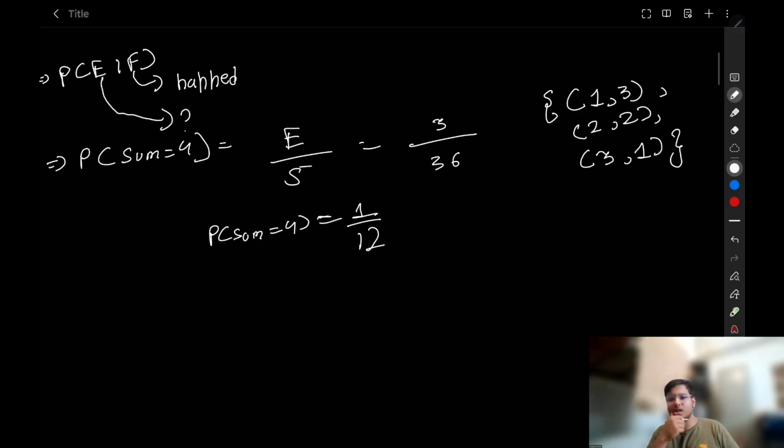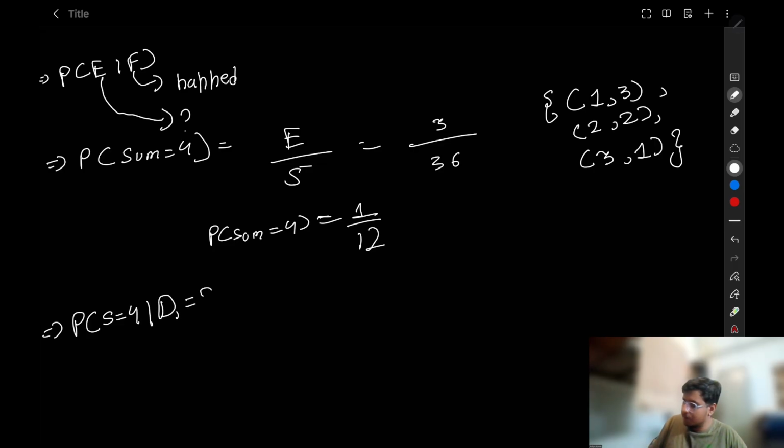Now let's twist this question a little bit. What is the probability that the sum is equal to 4 given that the first die is 2? Probability that sum equals 4 given that dice 1 equals 2. So we know that dice 1 equals 2. Now our sample space is going to shrink. Initially our sample space contained 36 elements. Now it will contain 6 elements because the first die is equal to 2.